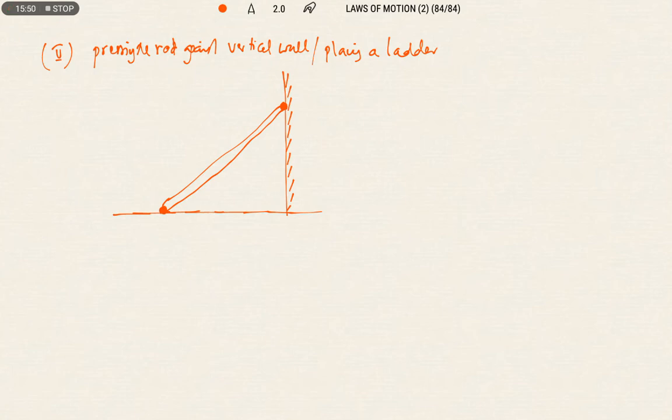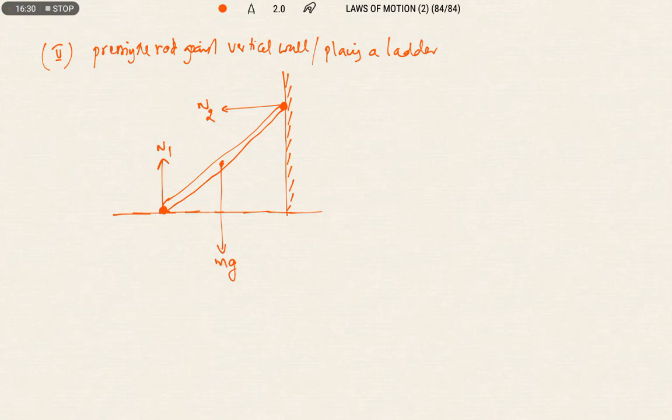So we can write this as mg, this as N1, and this as N2, because these are the points of contact with the surfaces. The resultant of N1 and N2 will give some torque effect on the body. We will discuss that in detail in a further session, but for now we know what the direction of the normal force should be when a rod is placed against a vertical wall.